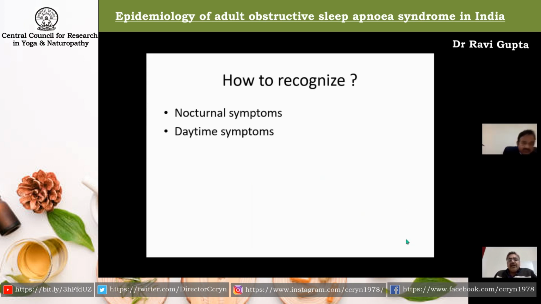Now the issue is how do we recognize the patients who have sleep apnea? These patients have two kinds of symptoms. One is the nocturnal symptoms or the nighttime symptoms, and the second is the daytime symptoms. And we have to inquire about both kinds of symptoms when we are examining the patient for obstructive sleep apnea. Next slide, please.